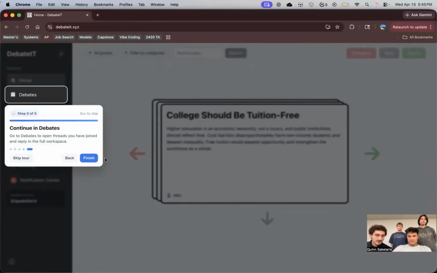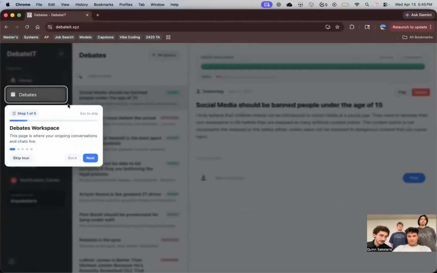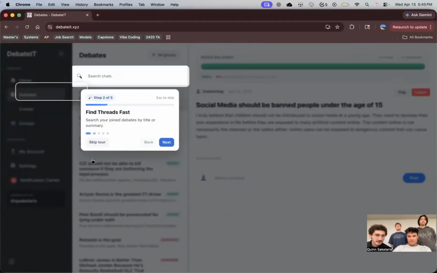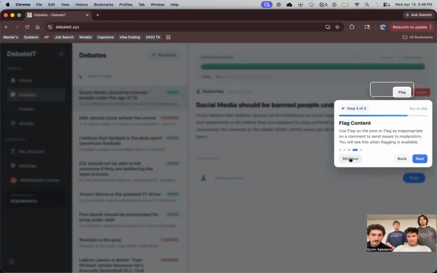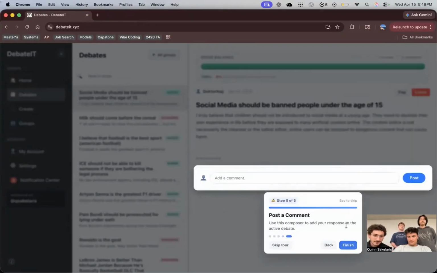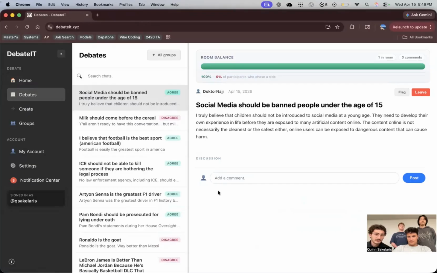And then once you join a debate, if you disagree or agree, you are introduced into a list where you can search for the specific debates you've joined. And then every debate has a room balance where you can see how many people are in the room, how many comments, and the balance between agreed and disagreed people. And then you can flag the specific debate post. We flag if it's something that's toxic that went through the ML pipeline. And then you can post in the debate.